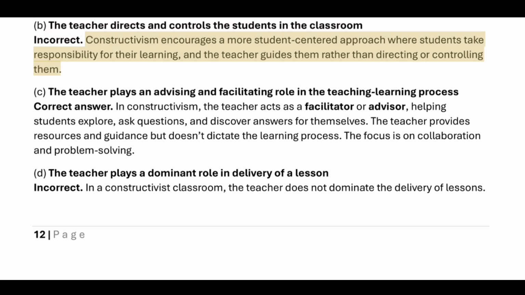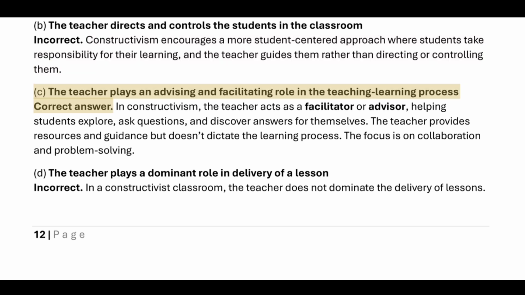Constructivism encourages a more student-centered approach where students take responsibility for their learning, and the teacher guides them rather than directing or controlling them. C. The teacher plays an advising and facilitating role in the teaching-learning process. Correct answer. In constructivism, the teacher acts as a facilitator or advisor, helping students explore, ask questions, and discover answers for themselves. The teacher provides resources and guidance but doesn't dictate the learning process. The focus is on collaboration and problem solving.